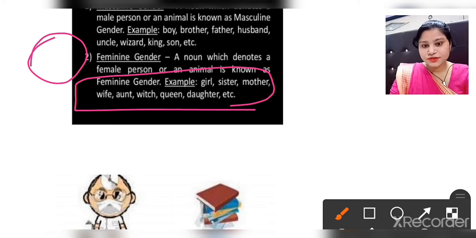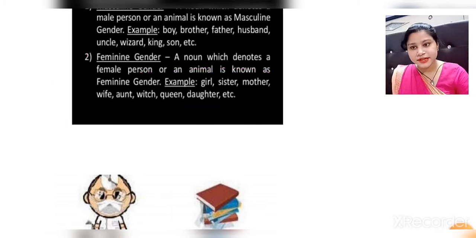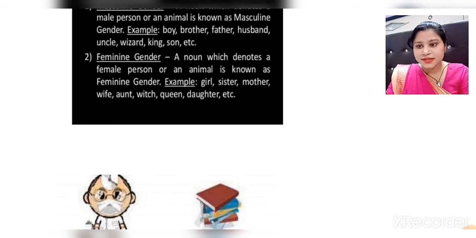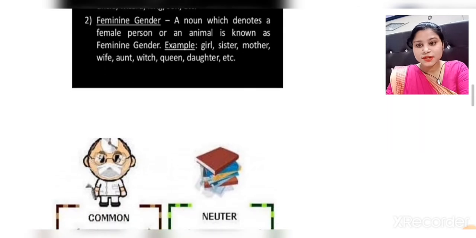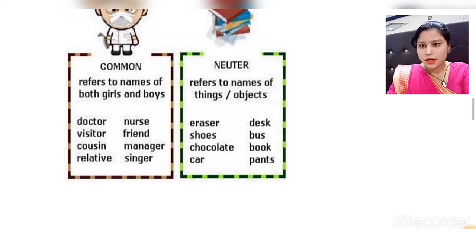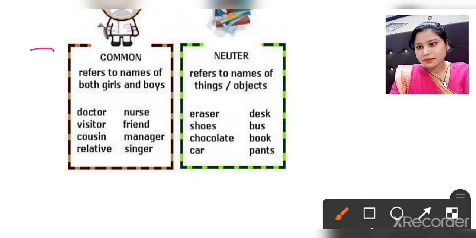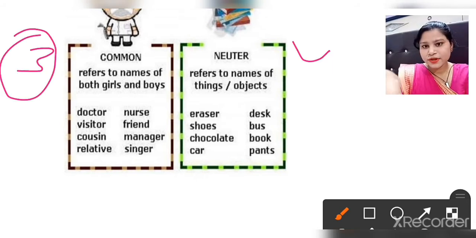Okay, so these two, masculine gender and feminine gender. Masculine gender is the type of gender which always represents the male personality of a person or animal. And what about feminine gender? Feminine gender is the type of gender which shows the female character of animals and humans. Now the next two: number 3 is common gender and number 4 is neuter gender.